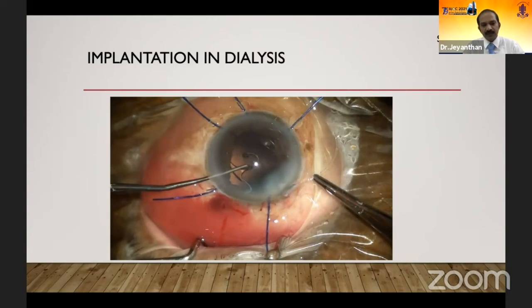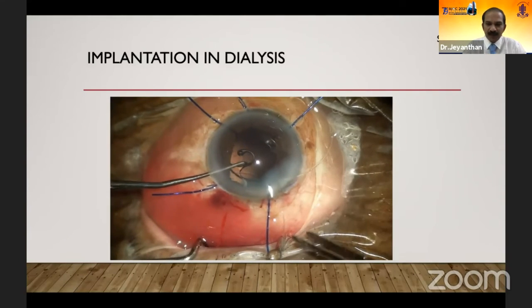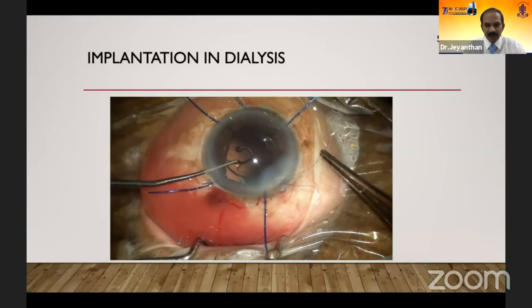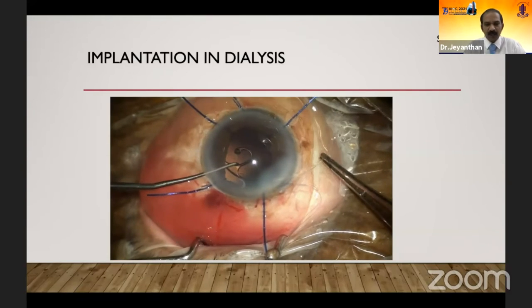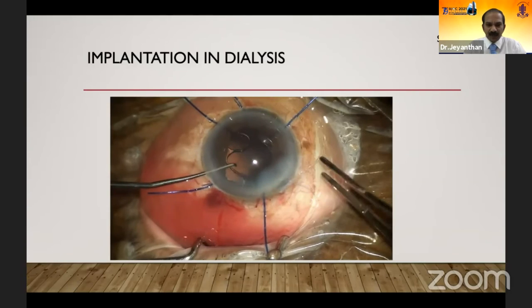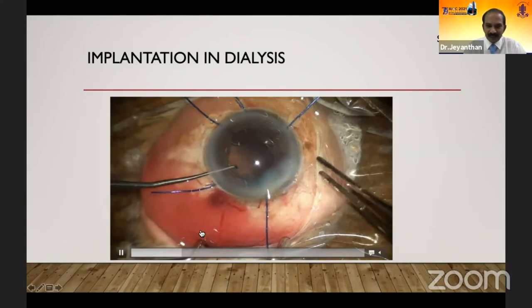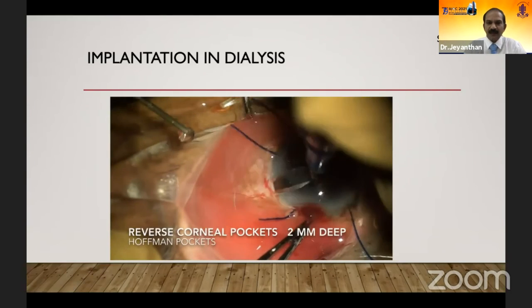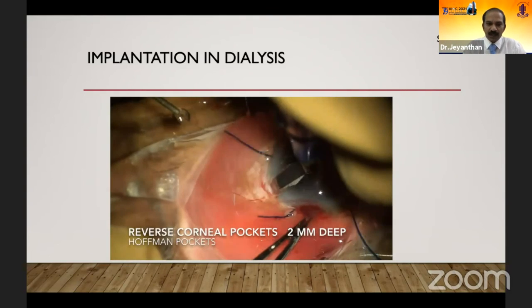With a zonular dehiscence of less than 3 clock hours, you can implant a capsular tension ring. With more than 3 clock hours, never try to implant a capsular tension ring in case of a toric IOL. Go for a Sinskey ring. But when it comes to scleral fixation, you need to extend the wound slightly, which can actually induce a little bit of astigmatism, but it will be better than implanting a non-toric IOL.